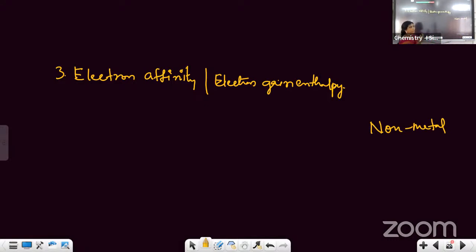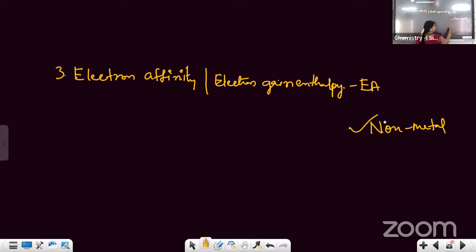Here, when an electron is added to an atom, the amount of energy released is called electron affinity or electron gain enthalpy. What is its symbol? Right. So which elements will accept electrons? Non-metals will accept electrons, right?